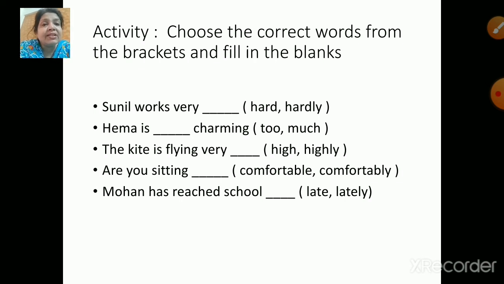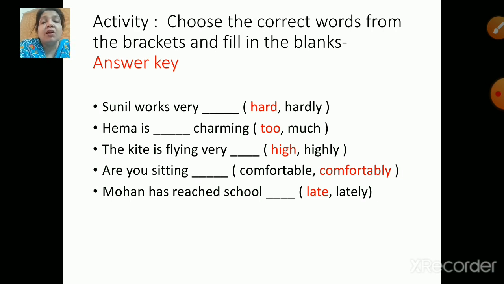Let us check the correct answers, children. Alright, the first answer is Sunil works very hard. Next one, Hema is too charming. Next, the kite is flying very high. Next, are you sitting comfortably? Next, Mohan has reached school late.